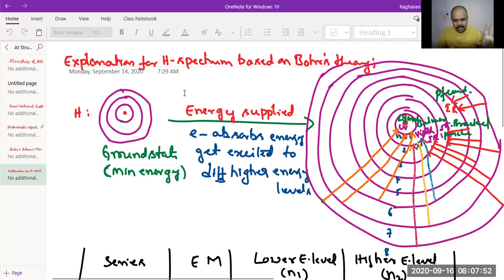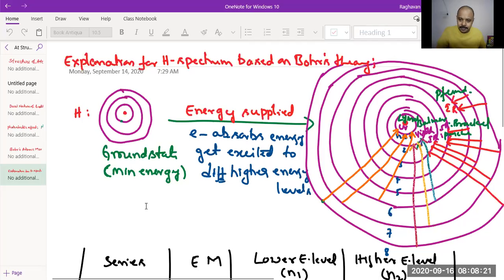We know it is the 1s orbital, right? So this is the ground state. When hydrogen was taken into the discharge tube and high potential was applied, the electron in the first energy level gets promoted to different higher energy levels, where energy increases, stability decreases. So the electron in a higher energy level has to return to attain stability. That is, it has to get de-excited.